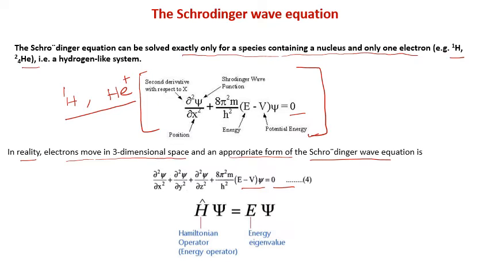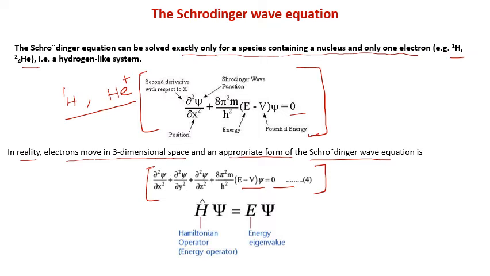This is the form in three-dimensional space, where m is the mass of the electron, V is the potential energy of the electron, and capital E is the total energy.